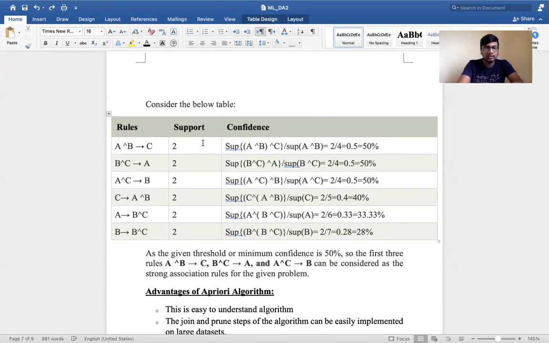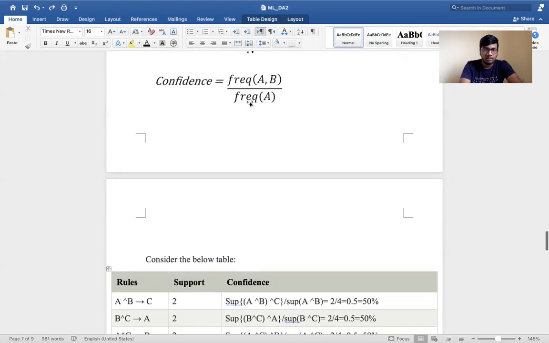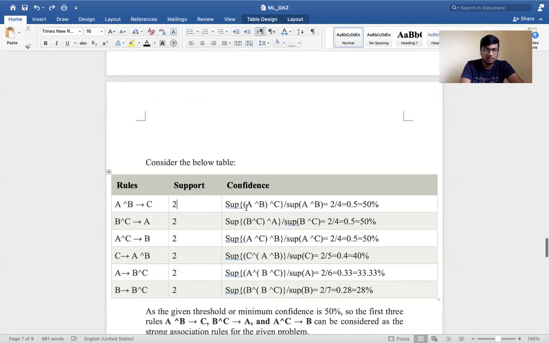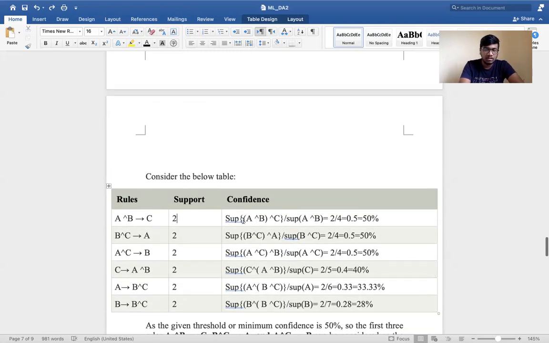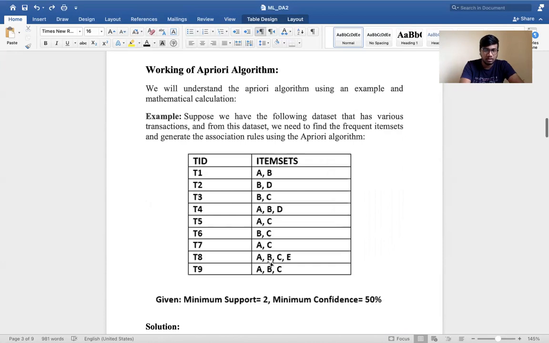For this, we will find the confidence for each rule. The first rule is AB tends to C, and the given minimum support value is 2. As we have discussed before, the confidence formula is frequency of AB by A, but this is for the A tends to B rule only. Now, as here we have ABC, the formula is support of ABC by support of AB. Support of ABC means how many times ABC occurred. ABC occurred only 2 times, in T8 and T9.